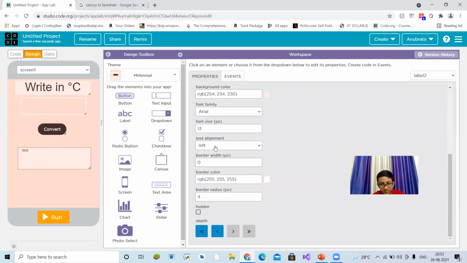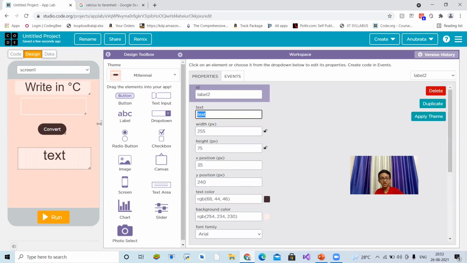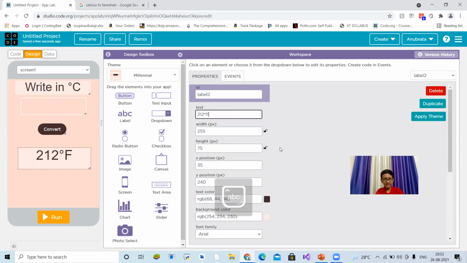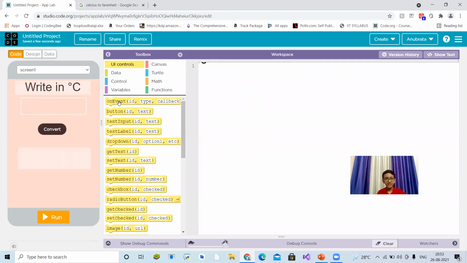Center alignment. I think it will not fit much, so we can increase the font size. Suppose 212 degrees Fahrenheit, like this. If the answer is 212, we'll add degrees Fahrenheit like this. We will not manually add. The computer will add. We will set its settings like that. So when the convert button is pressed, the convert button's ID is button 1 automatically.